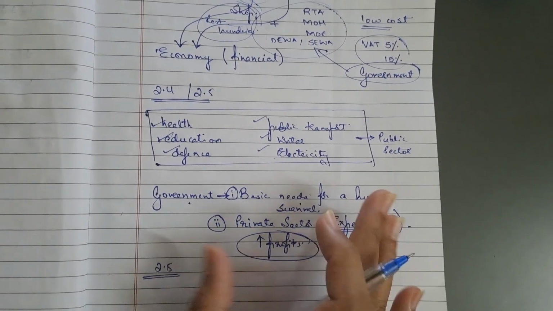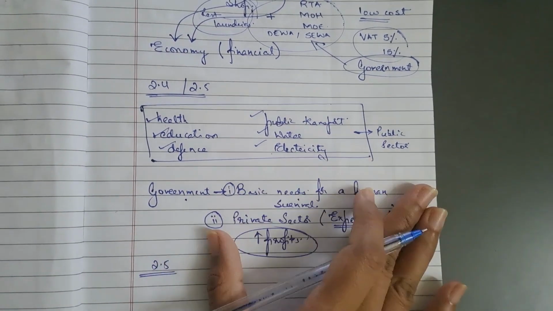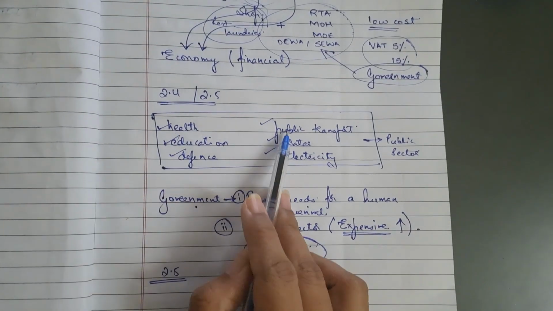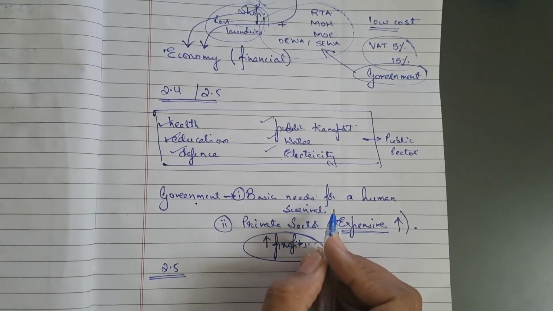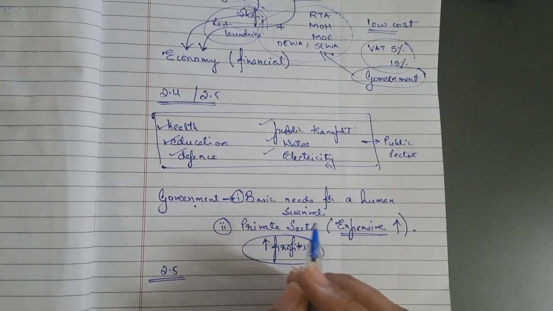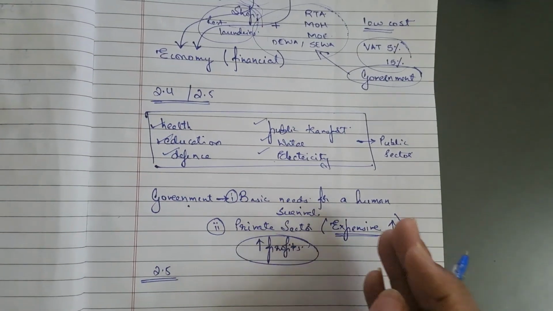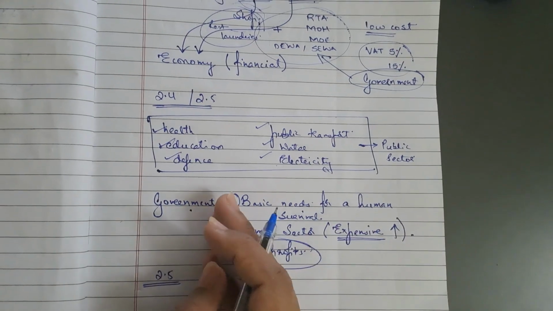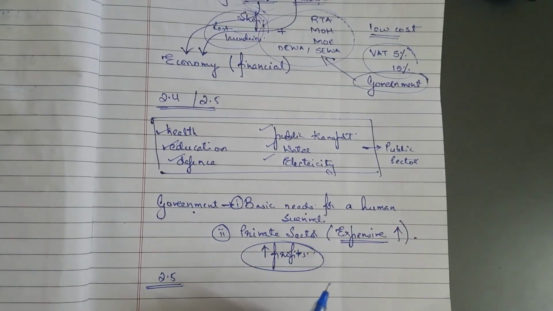So now, going to revising this activity, activity 2.4, we understand that the government takes up these particular services in its control because these are the basic human needs for survival, and they should be available for all the individuals of the country, irrespective of their financial status, religion, education and caste. That's the first thing.